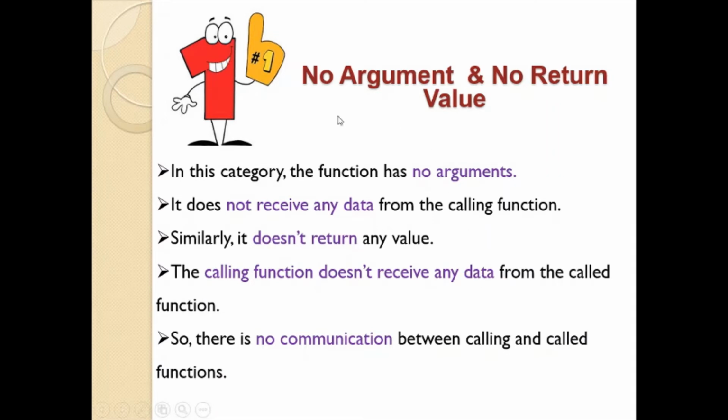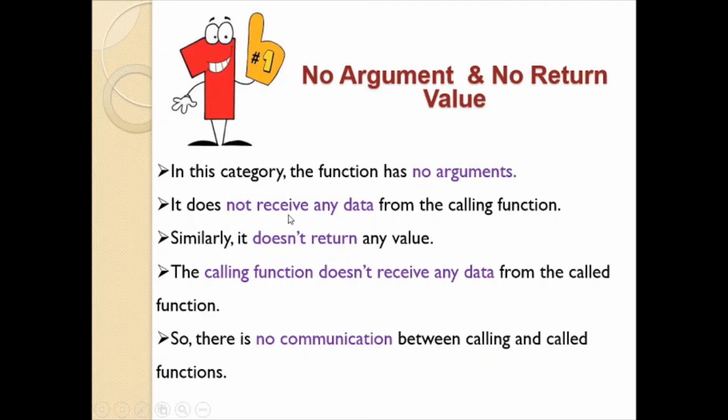As we know, first category of the function is no argument and no return value. In this category of function, the function has no arguments. Means the function which is calling another function is not going to pass any arguments. It does not receive any data from the calling function. The function which is called by another function is not going to receive any data. Similarly, it doesn't return any value.